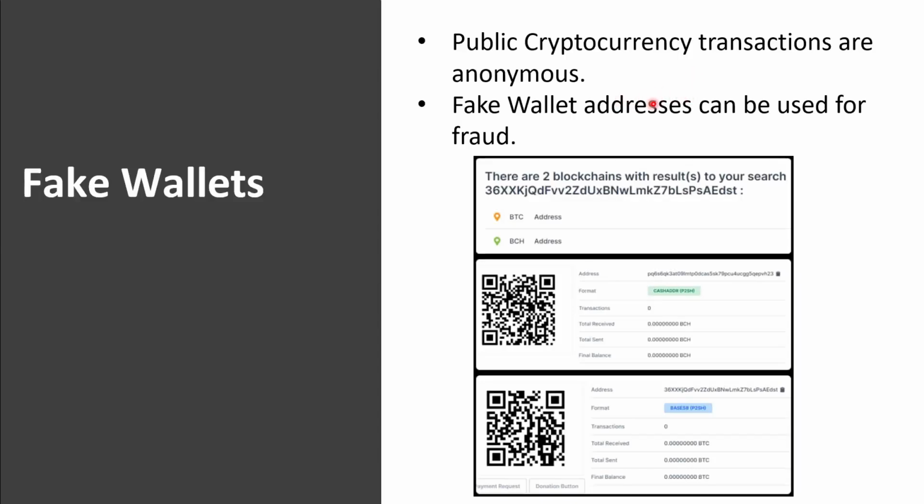Public cryptocurrency transactions are executed anonymously, and anytime you have anonymity in the process, there is the possibility for fraud. If we don't know who we're transacting with, the chances are it could be a bad actor, no question about it. The only thing we know about the person or entity we are transacting with is this very long string, this public address. And again, that's all we know. So we can even see here that this transaction may be suspicious, because we see two different types of cryptocurrency here on two different types of blockchains.